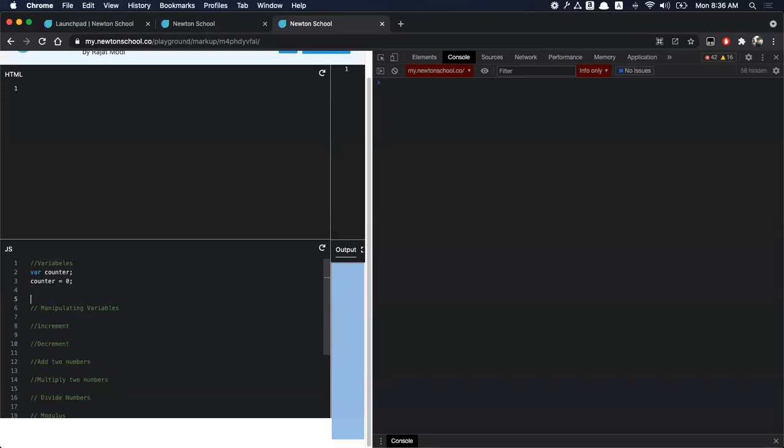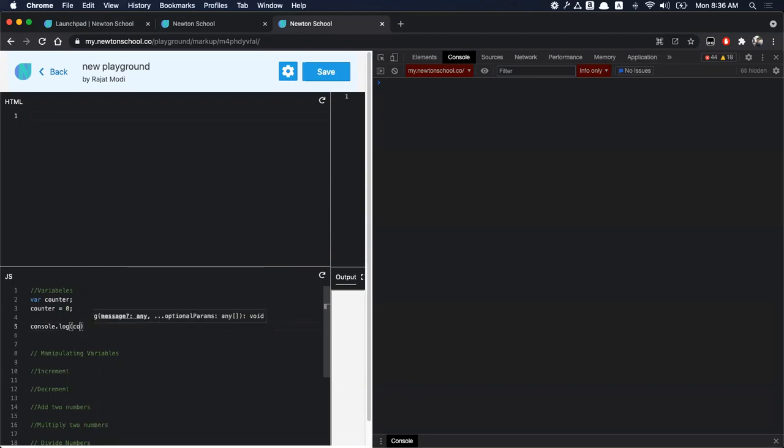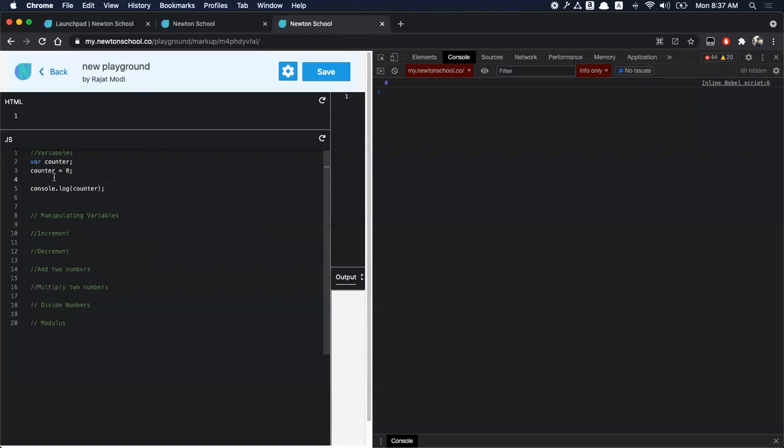And let's also see the output for it. Okay. Console.log counter. So you get a 0 here. And now let's do some manipulation of this variable.